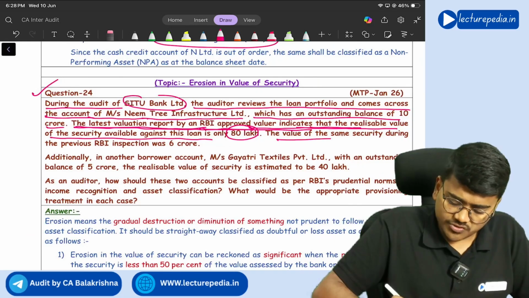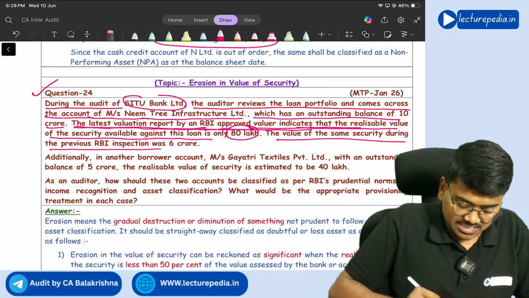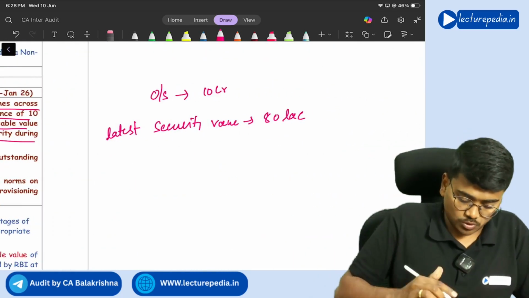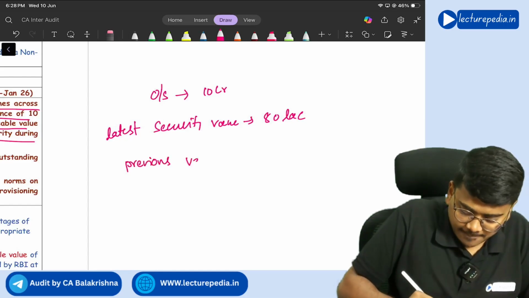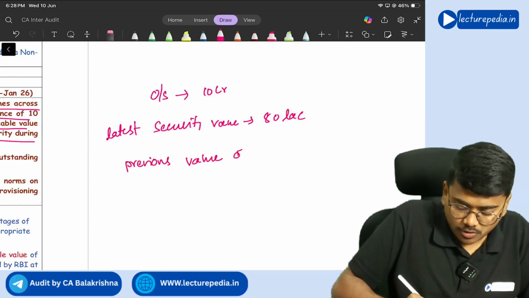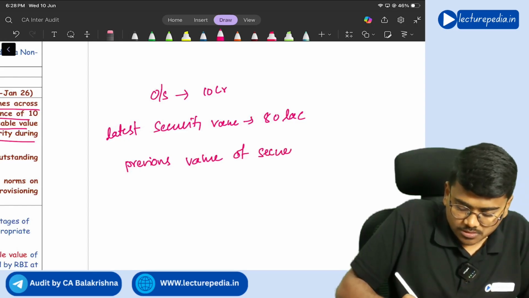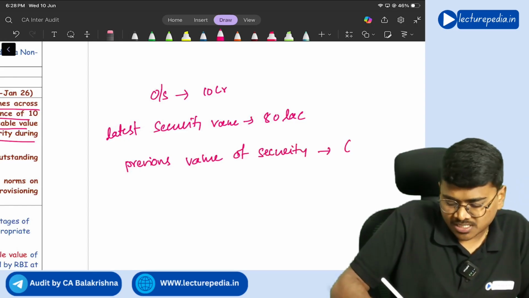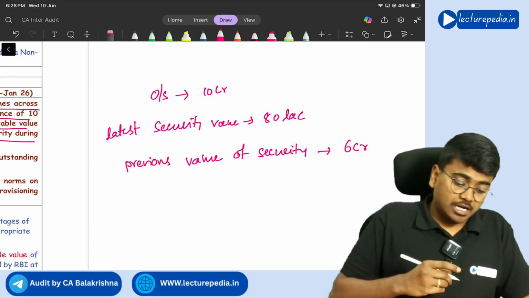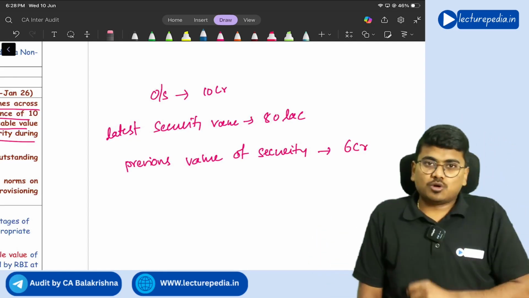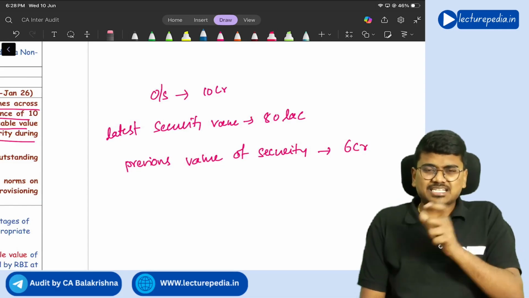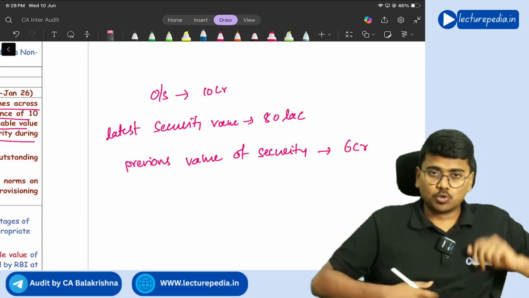The value of same security during previous RBI inspection was 6 crores. Previous value of security is 6 crore, right? Now, here erosion in the value of security has happened. With respect to erosion, there are two rules.